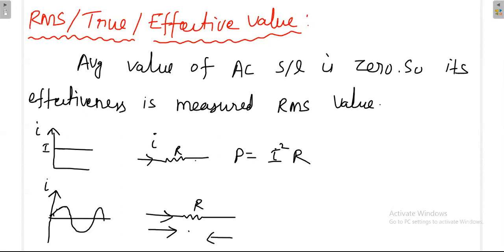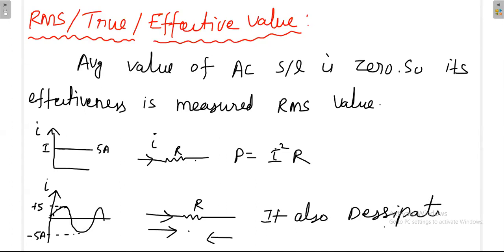For example, if I take this value as 5 ampere, that is a peak value, the bottom one can be minus 5 ampere, and it is not necessarily the same as here. But this also dissipates some power.